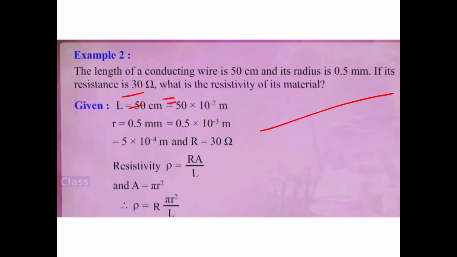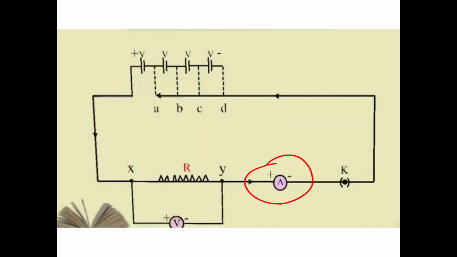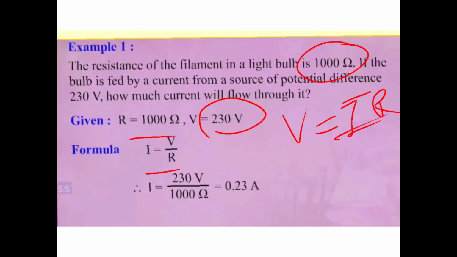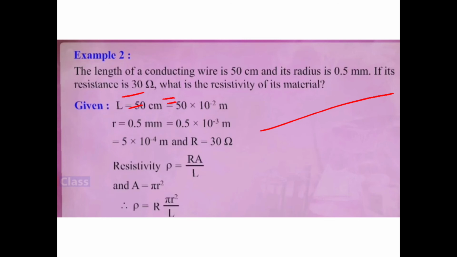Its radius is 0.5 mm. See, it's in millimeter. So that also I have to convert into meter. So for that I have to multiply by 10 raised to minus 3. Isn't it? So I have 0.5 into 10 raised to minus 3 meters. Correct? So that will be equal to 5 into 10 raised to minus 4 meter.